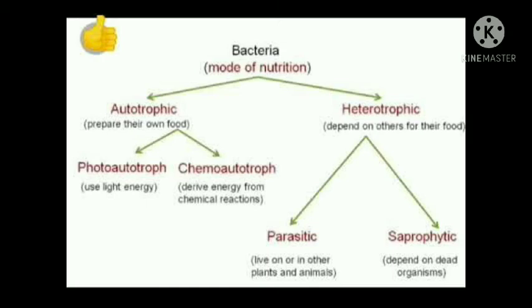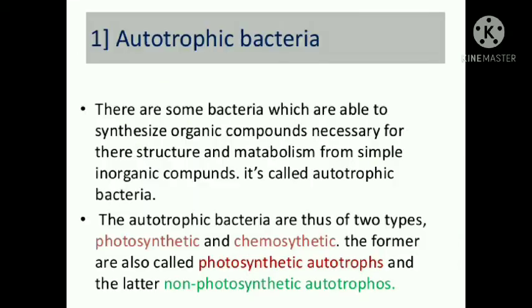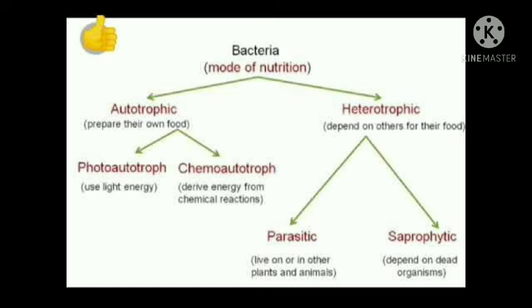So, the photoautotroph bacteria possess bacteriochlorophyll and bacteriopheophytin. That is, they have the pigment to trap the solar energy, and these pigments help the bacteria to prepare their own food by themselves using the solar energy. So, they are termed as photoautotrophic bacteria. The term photo means from light and autotroph means they can prepare their food by themselves.